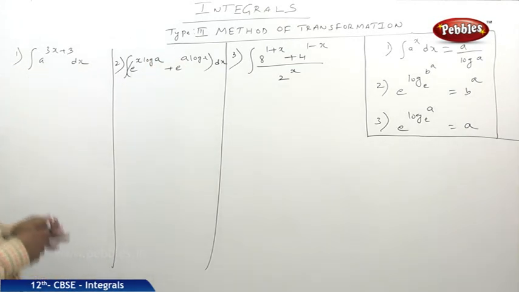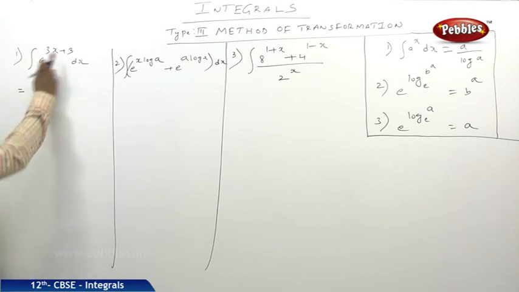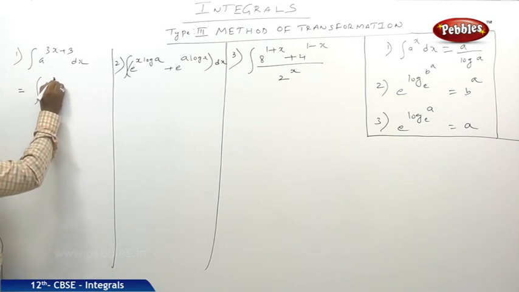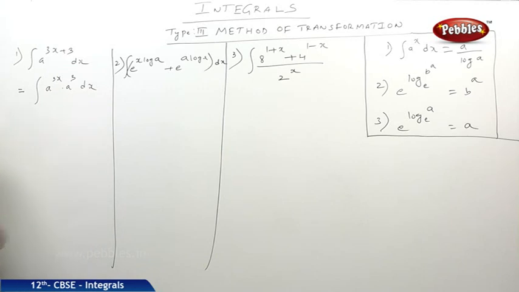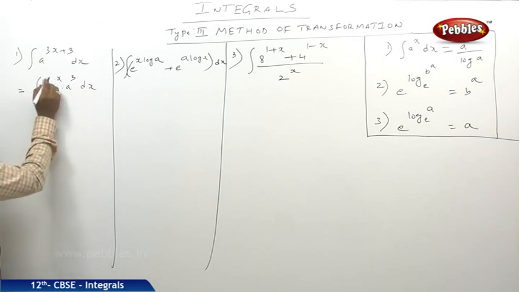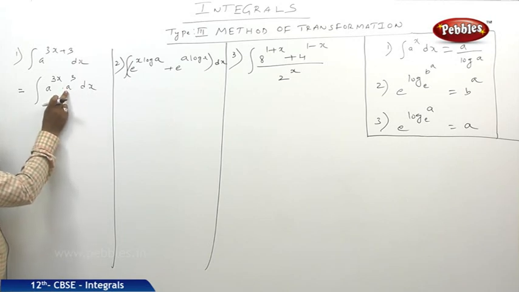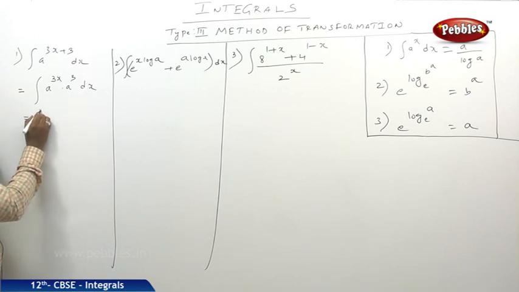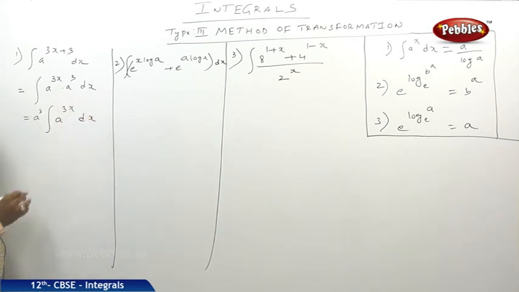Now, when coming to this particular problem, integral of a^(3x+3) dx, I think this I can write as a^(3x) into a^3 dx. Integral of a^(3x) into a^3 dx. Now, as we are integrating with respect to x, this a^3 can be treated as a constant. So it comes outside by the property of integral. So a^3 into integral of a^(3x) dx.